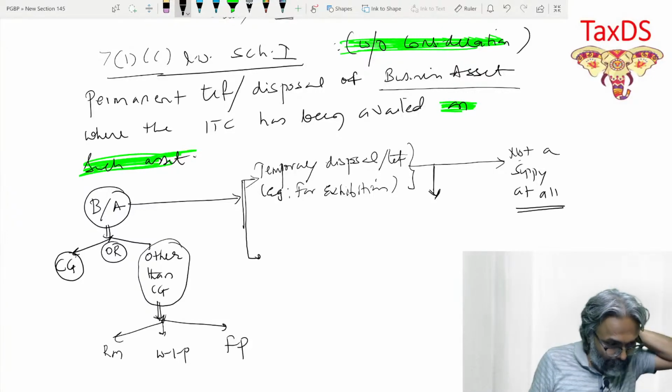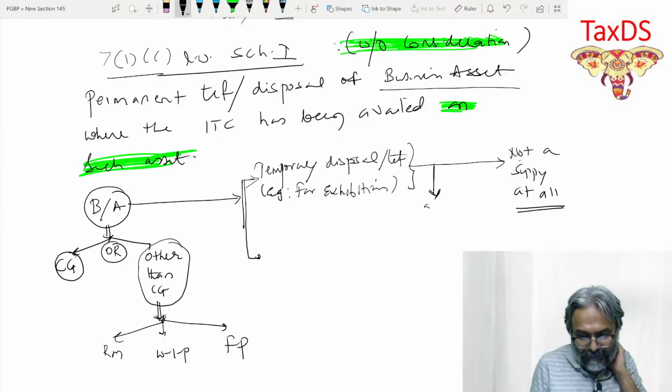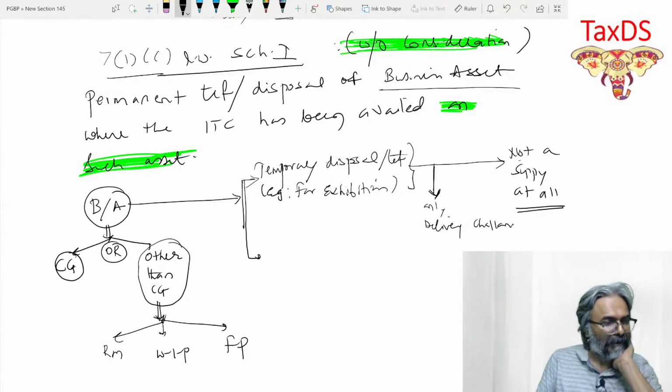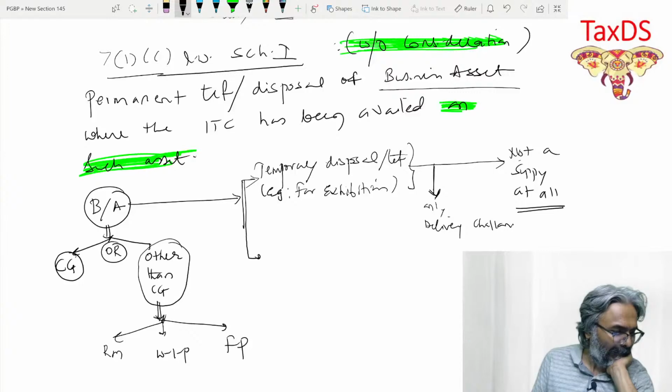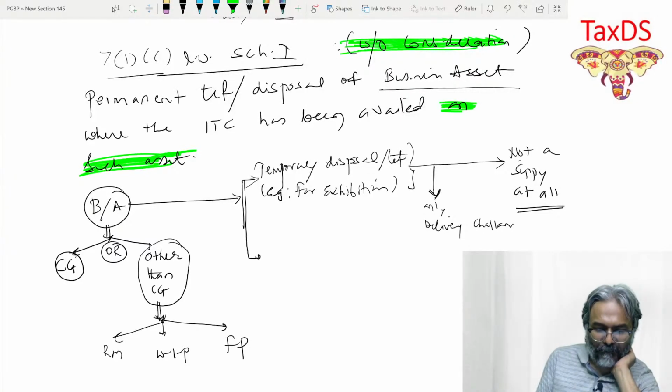Only a delivery challan. Only a delivery challan is what would be issued in this particular context, and that exactly is the game.